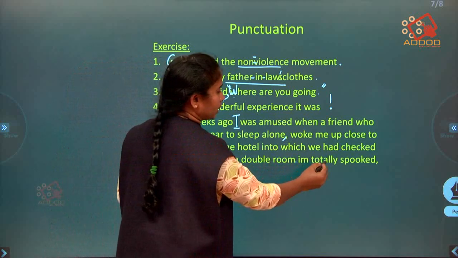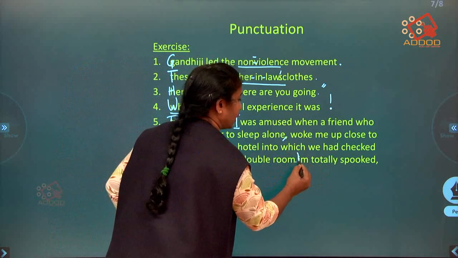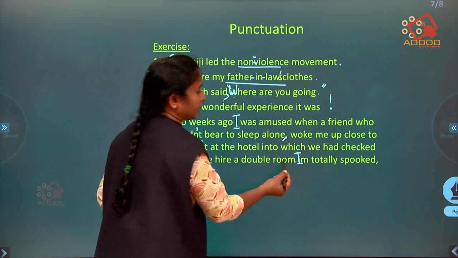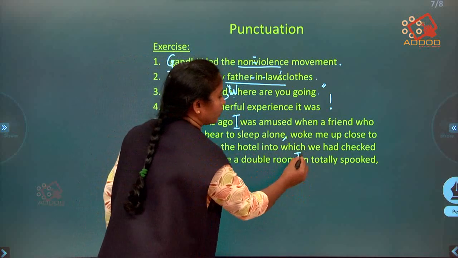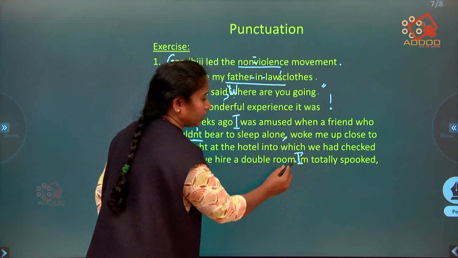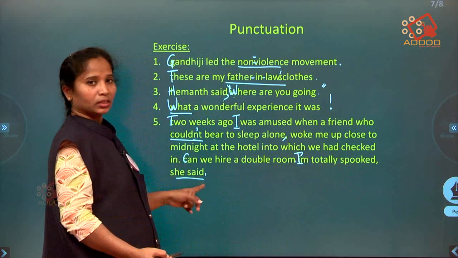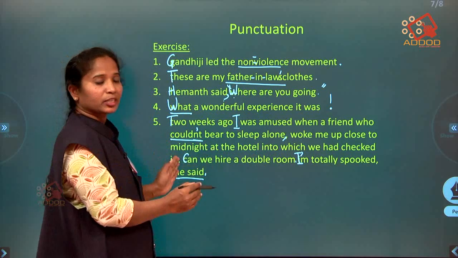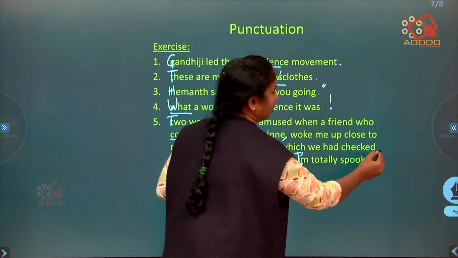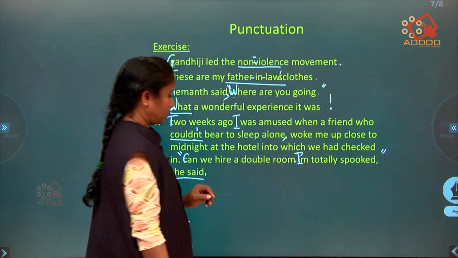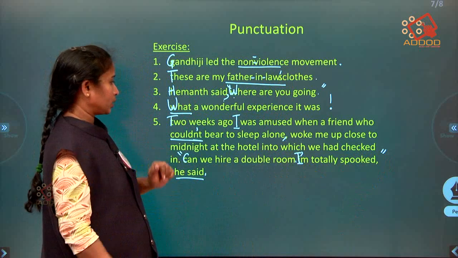So can we hire a double room? I am totally. So I am. I in the middle of the sentence or at the starting of this sentence after full stop, it should be capitalized. It's a short form. So you have to put an apostrophe. I am totally spooked, she said. So because this is a direct speech, you have to put the entire sentence in inverted commas. Fine. This is how you are supposed to punctuate.